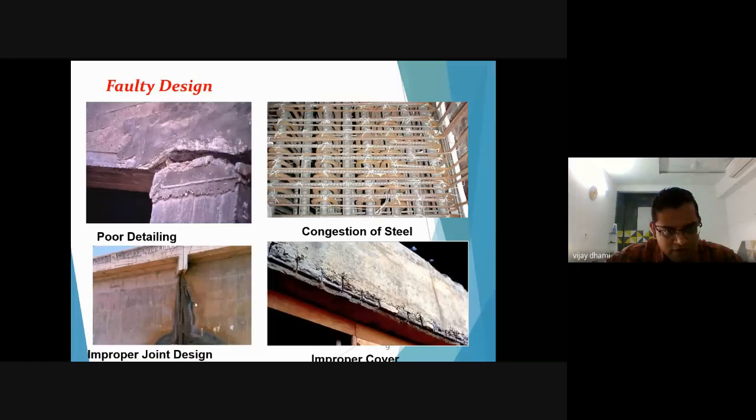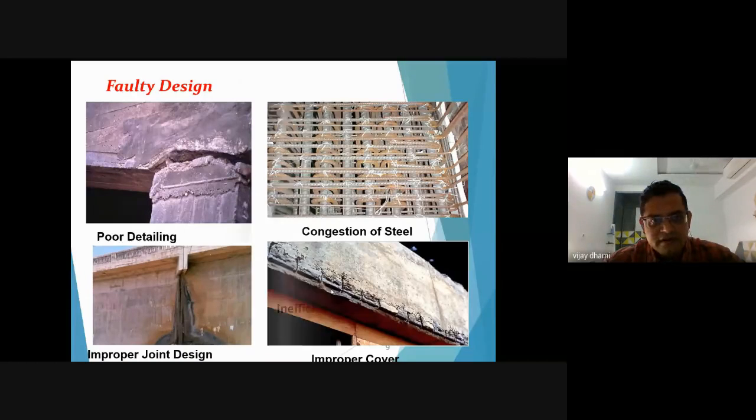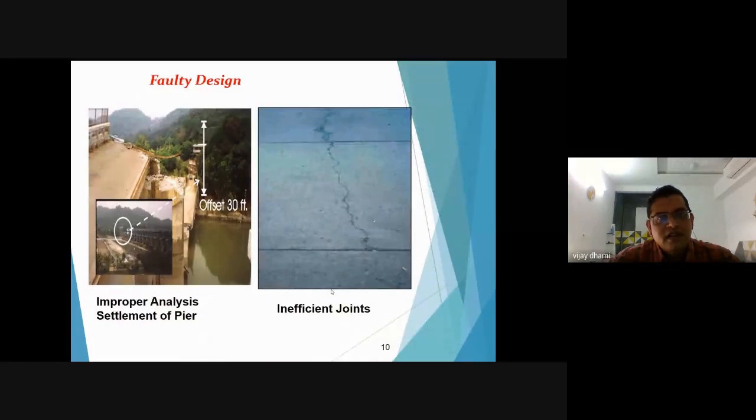Improper joint. This is a bridge structure. You can see if your bridge joint is not properly designed, this also causes deterioration in the structures. Improper cover. If you have not provided proper cover to the structures, it will have very adverse effects on the concrete. These are also some faulty designs.